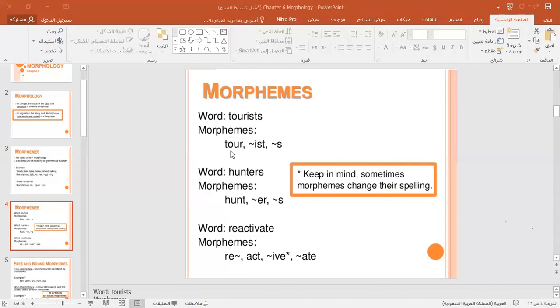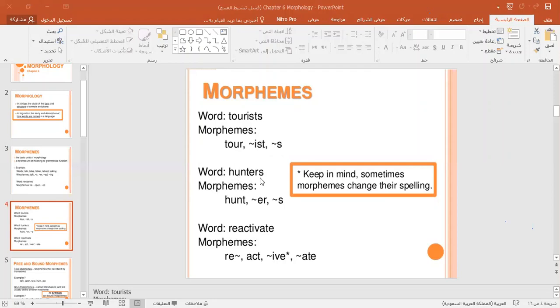The word tour is a word, so it is a word and a morpheme at the same time. And the suffix ist has a meaning here. It refers to someone, as when I say tourist, linguist, scientist. The ist at the end of these words refers to someone. And the s here is the plural morpheme. So we have 3 morphemes: 2 suffixes and the word itself, tour.